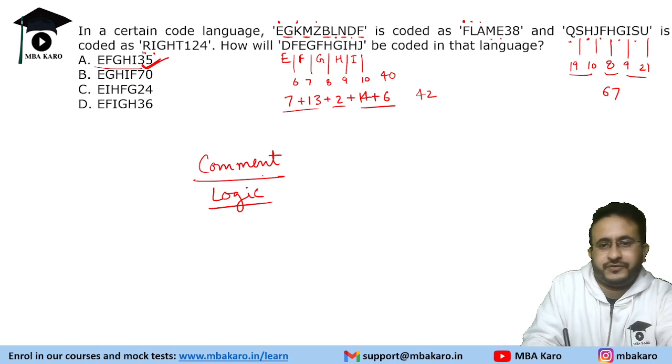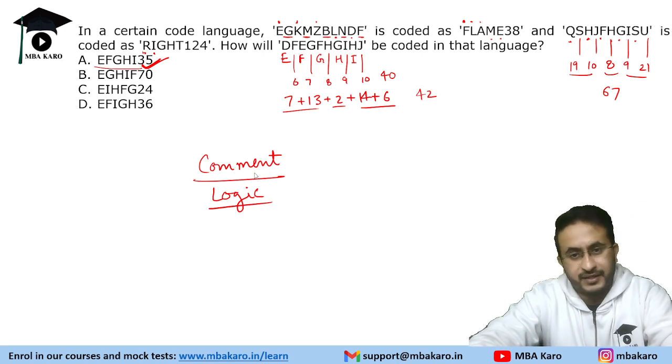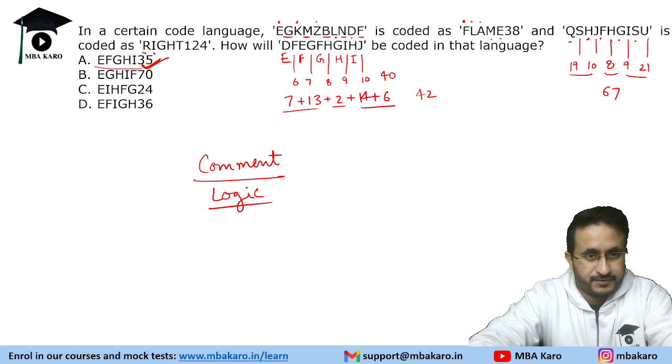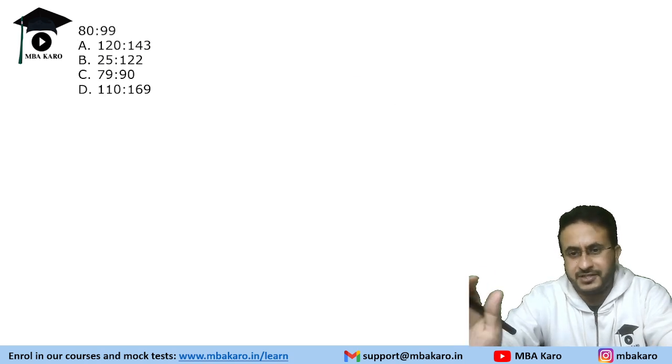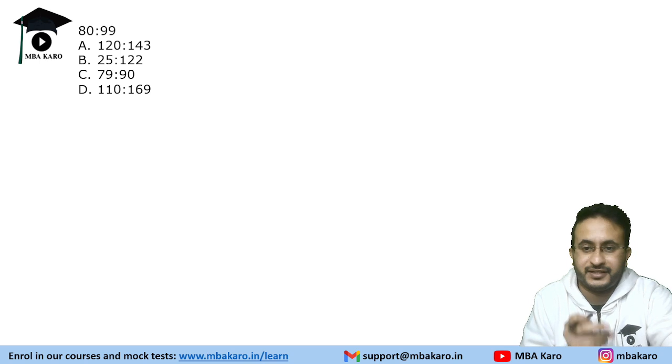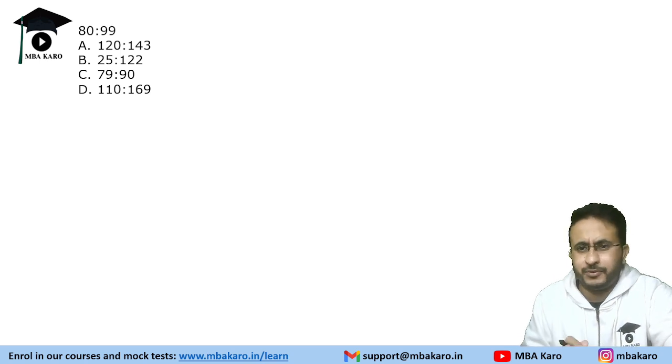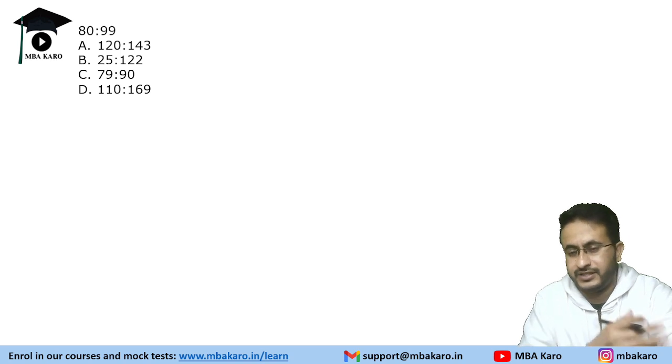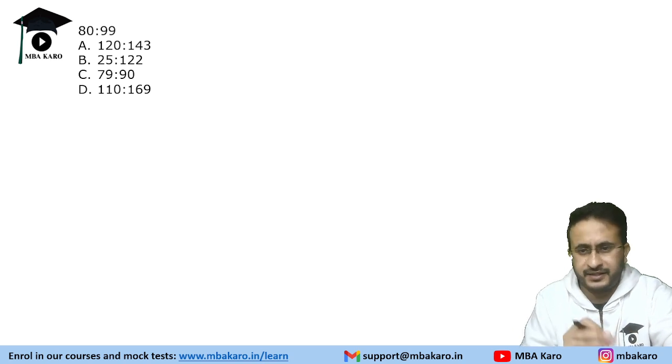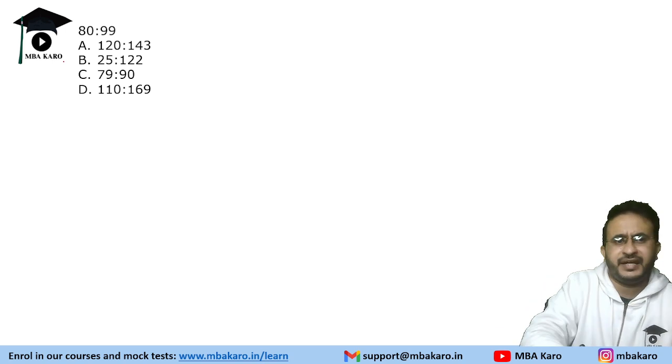What is the logic of this, the number that is given over here? Let's see if you can figure it out. But in the examination, do not overthink. The key to cracking the examination is to try to be as simple as possible. Do not overthink. Do not try to figure out some logic which is not needed. If you can figure it out, good. If not, move on. 80, 99.